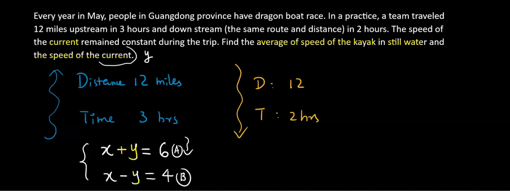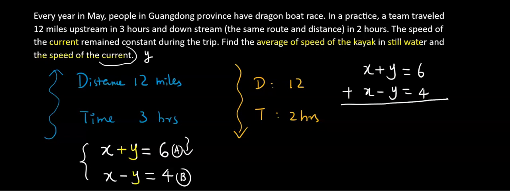Y will be gone, so I will be able to solve for x. I'm going to put down the first one, the second one, and add these 2 equations. X plus x is 2x. A positive and a negative are opposites and cancel out each other.